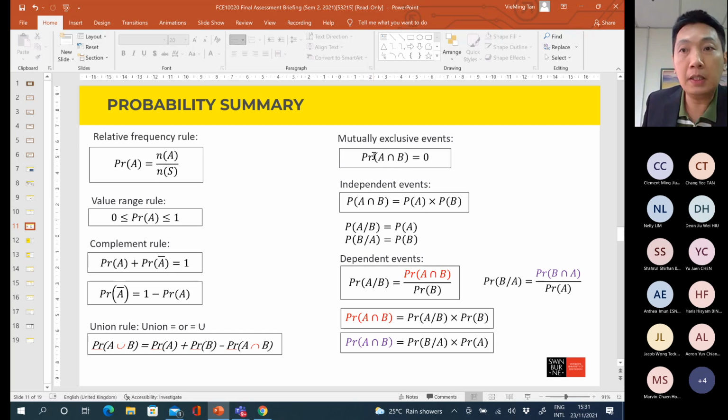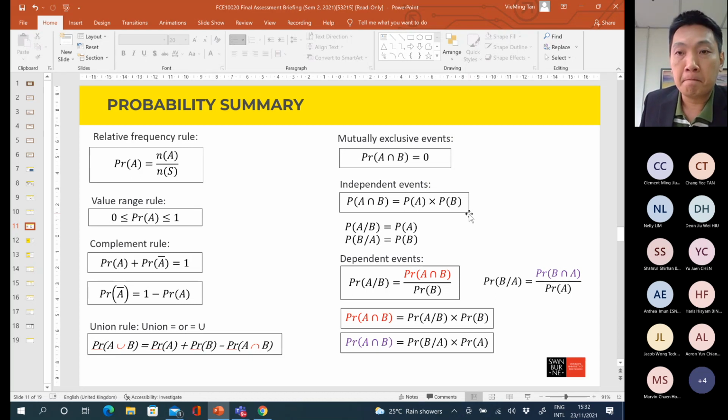Then how about independent events? One way for you to check independent events: independent events means the chance of one event happening does not depend on or affect another event. If the chance of event A happening does not affect the chance of event B happening and vice versa, then we can conclude A and B are independent events. If that is the case, then probability A intersect B is equal to probability A multiplied by probability B. This formula is only applicable when A and B are independent.